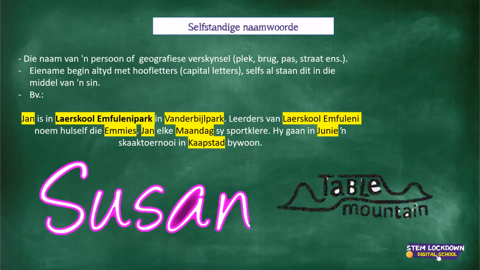Okay, Tabile, so then I don't know where you live, but for instance, my name, Melissa, is a proper noun because it's my name. It's written with a capital letter, and I live in Johannesburg. Johannesburg is, of course, then a proper noun because it is a name of a place. It's geographical